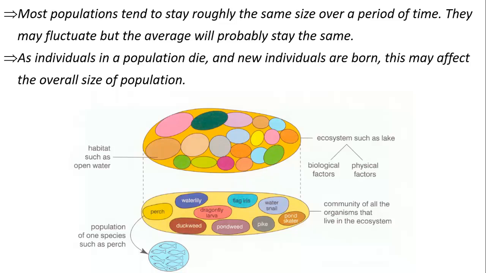Most populations stay roughly the same over a period of time. They might fluctuate, which means increase and decrease, but the average of their number is usually the same. But as individuals die, new individuals are born, and this means that the overall size of the population stays the same.